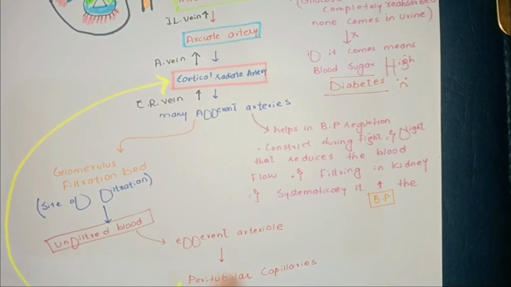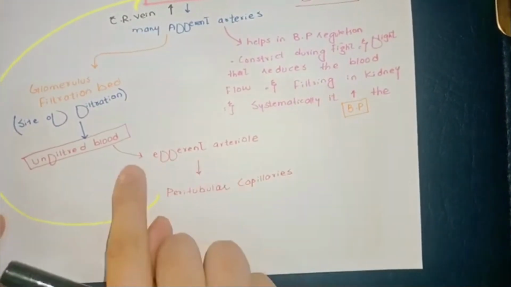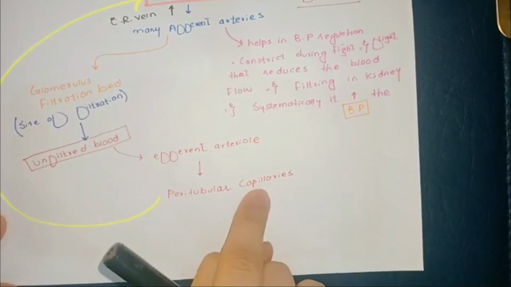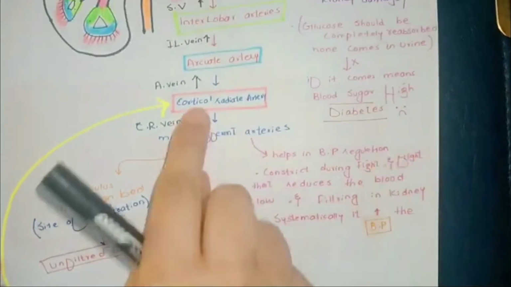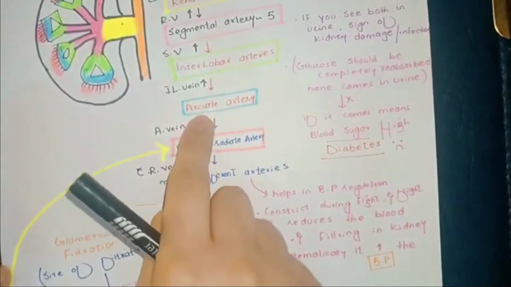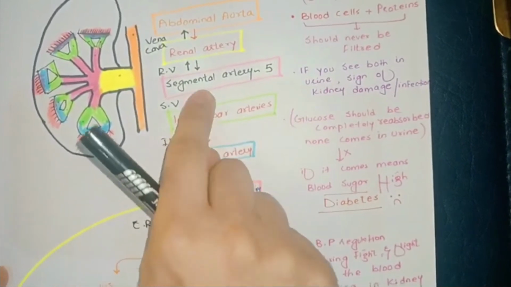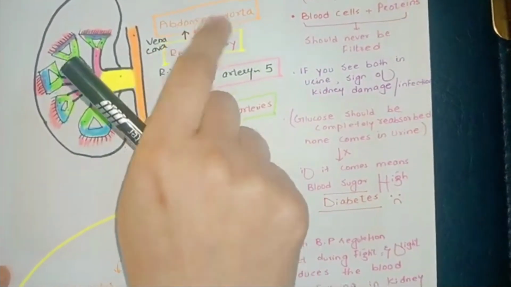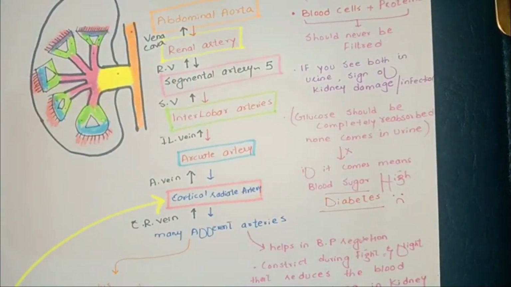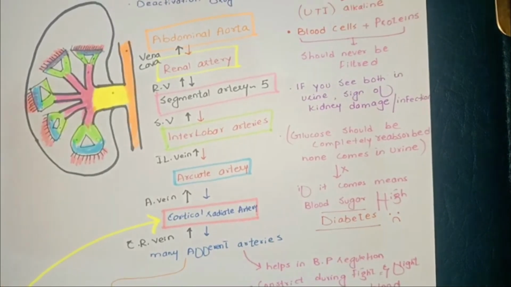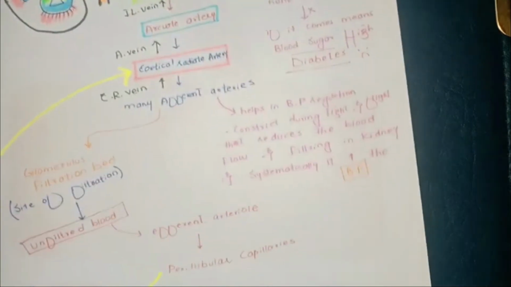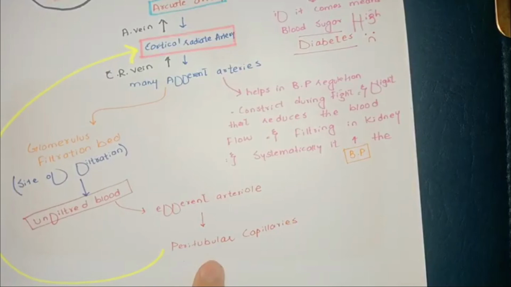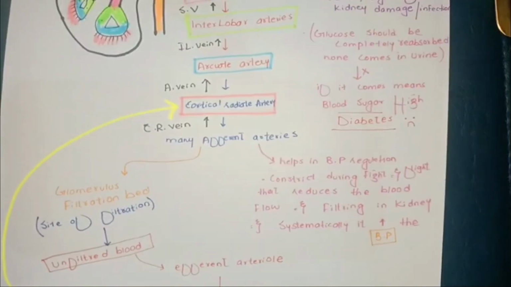Then the unfiltered blood goes down to the efferent arteriole, which goes down into the peritubular capillaries, and then the peritubular capillaries go up to the cortical radiate artery, then the arcuate artery, the interlobar arteries, the segmental artery, then the renal artery, and then the vena cava. Now you can see that in the peritubular capillaries, reabsorption and absorption occur, and then blood returns to the cortical radiate vein and the arcuate vein.